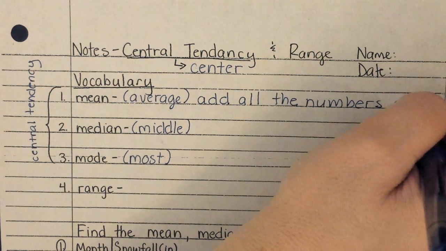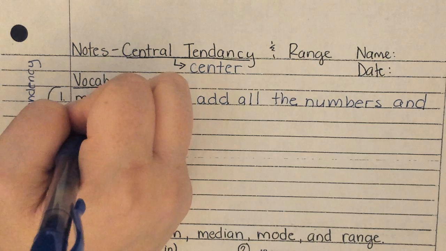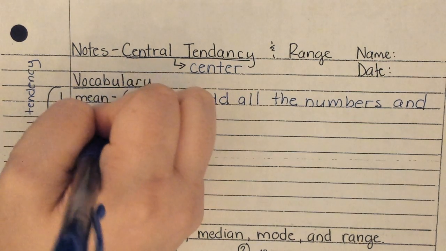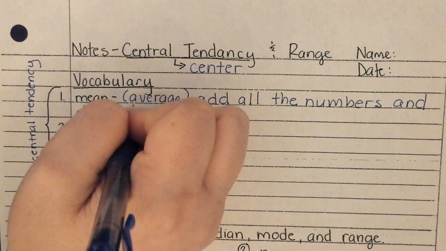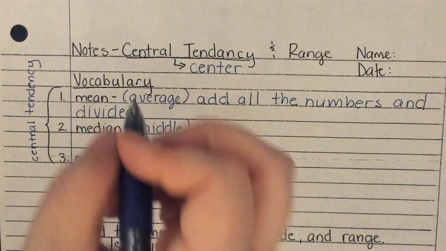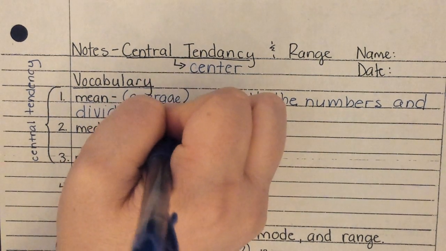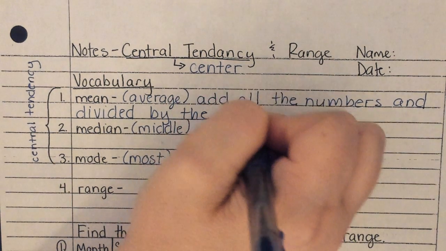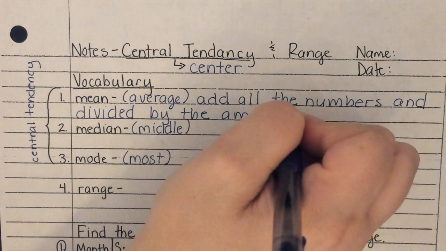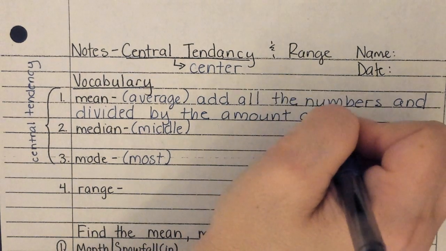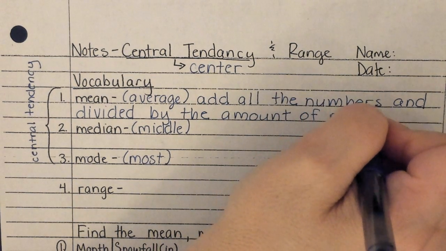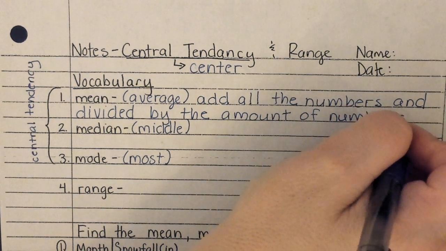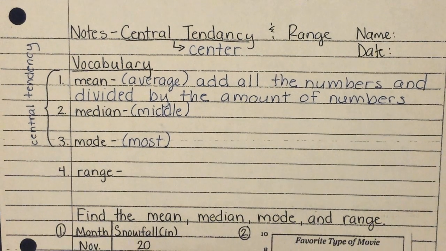And then we divided by how many numbers there were. So I'm going to say, and divided by the amount of numbers. And we're going to practice that again today. All right.